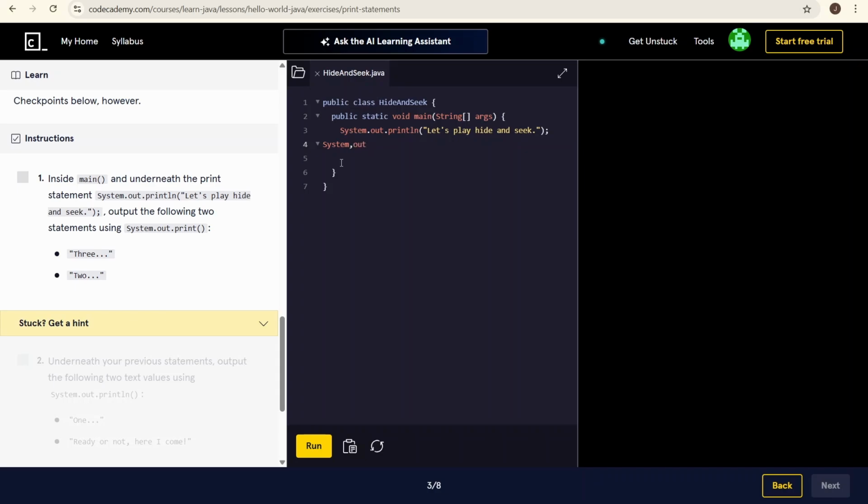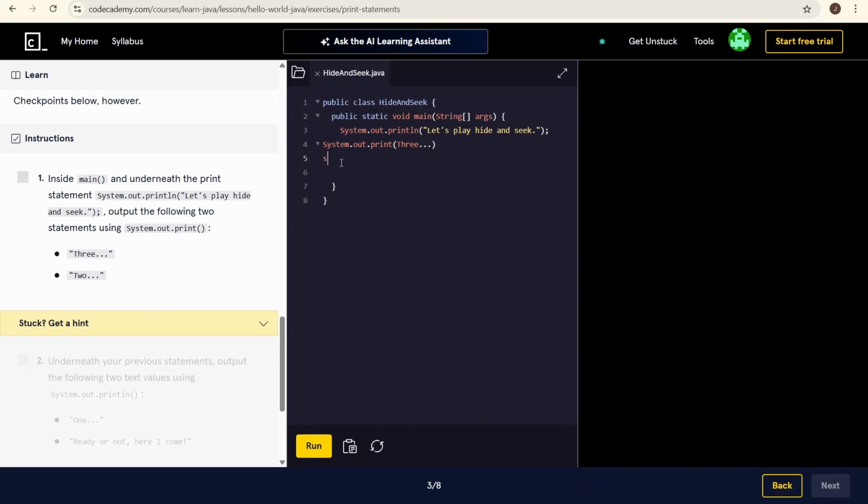Dot out. System dot out dot print. And we're gonna print 3 dot dot dot.